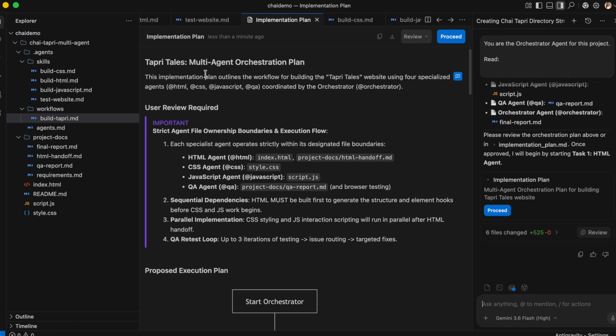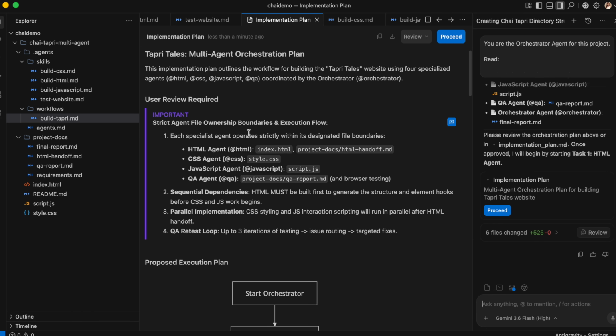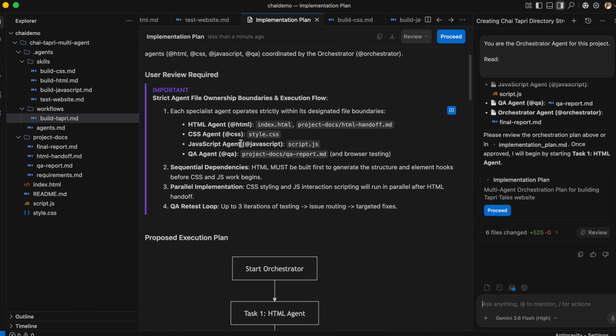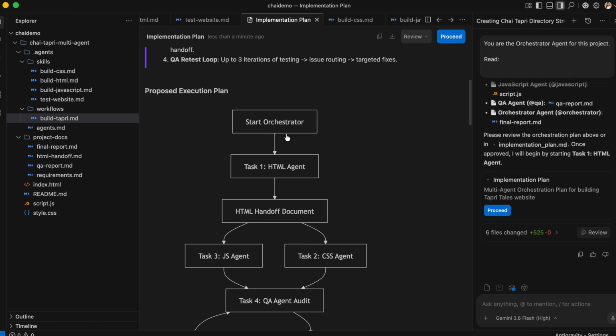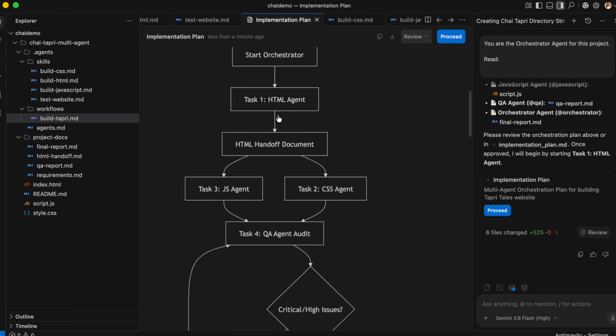It says Tupri Tails multi-agent orchestration plan. Here is the file ownership which we have defined for each particular agent. As I said before also, before proceeding, always verify the output. So this is the proposed plan. It has made us a nice mind map.